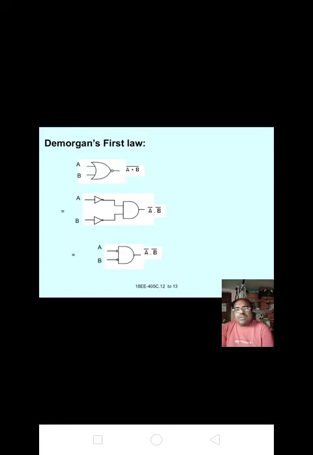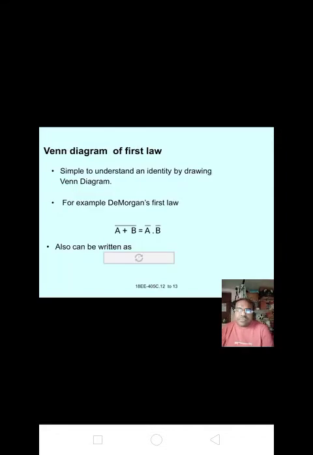Okay, this is the symbolic representation of De Morgan's first law. The first one is a NOR gate, the second is an AND gate with NOT gates. A plus b whole bar equals a bar dot b bar. Next, the Venn diagram for the first law.